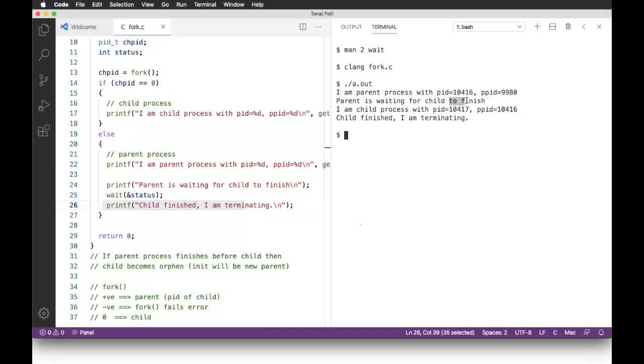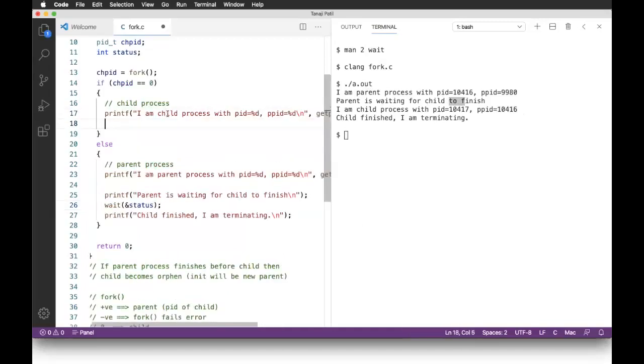And if I want to prove this, let me use sleep here. That means the child process will go to sleep. But even though the parent is scheduled, the parent also has to wait because of this wait. So even though the parent process is scheduled, in that case it still has to wait for the termination of the child.